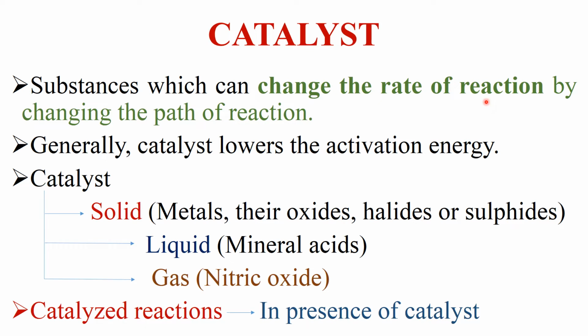How do these catalysts change the rate of reaction? By changing the path of reaction. So in a single line, how can we define catalyst? Catalysts are those substances which can change the rate of reaction by changing the path of reaction.